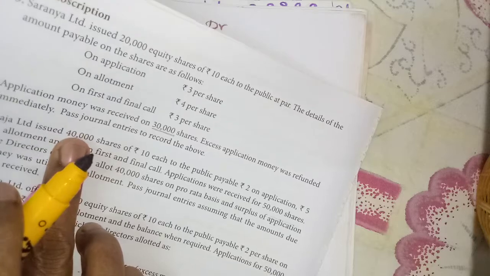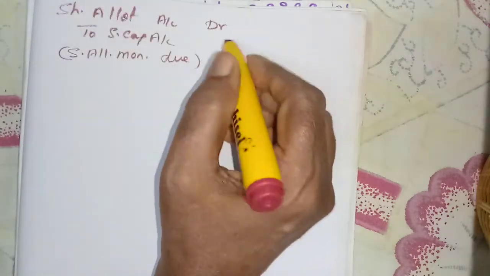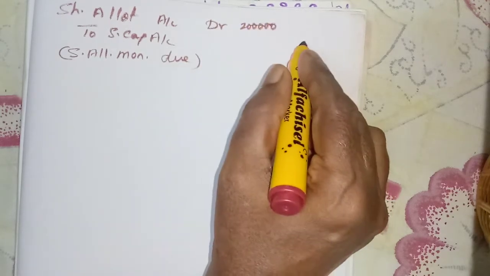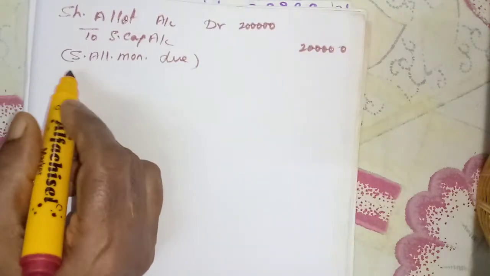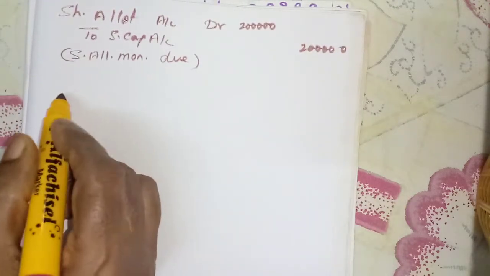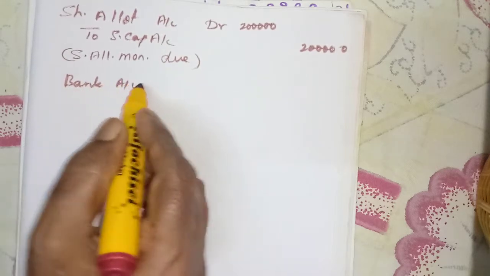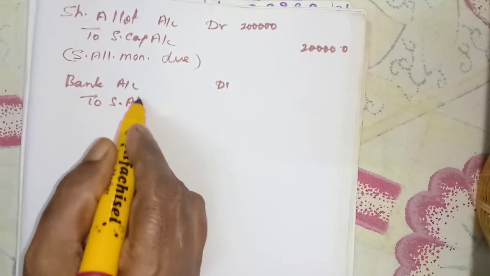Now 40,000 into 5 rupees on allotment, so 2 lakh. Now we are receiving the share allotment money. So what is the entry? Bank account debit to share allotment account.